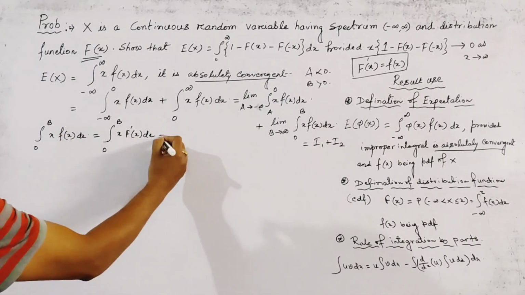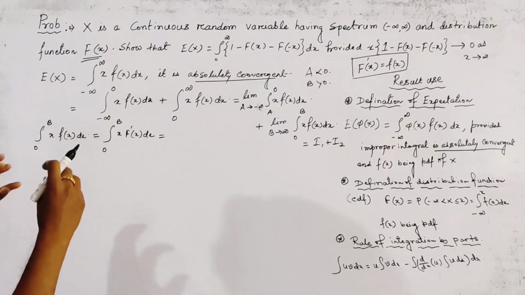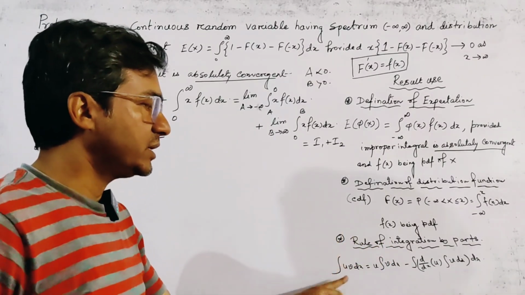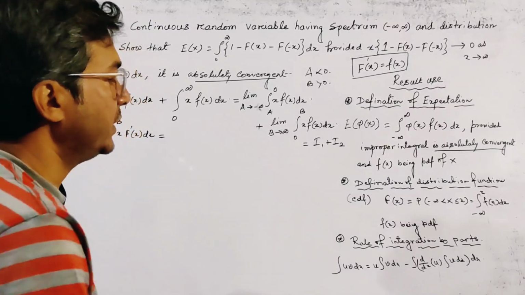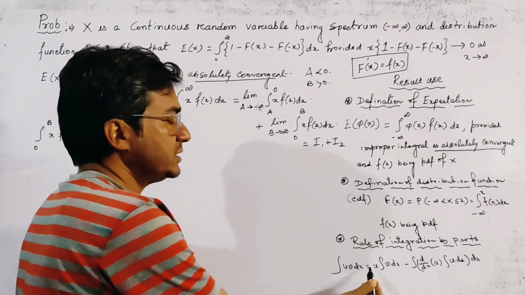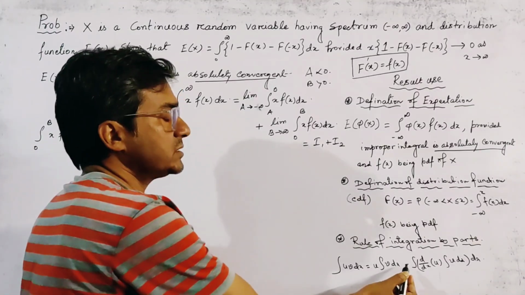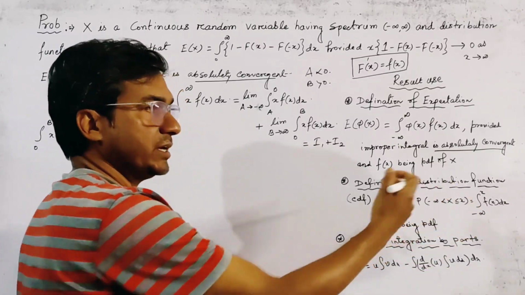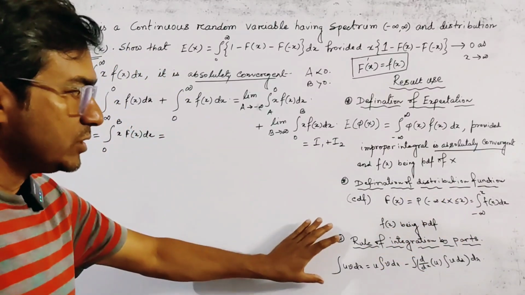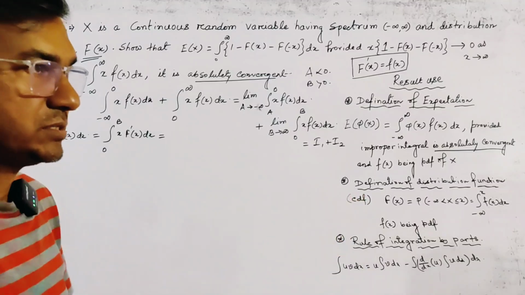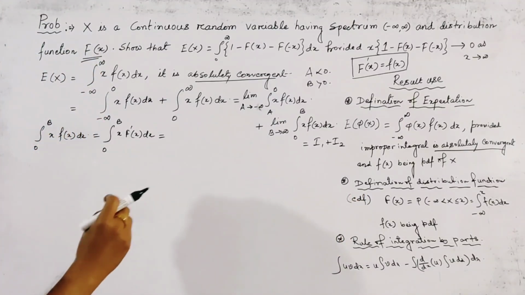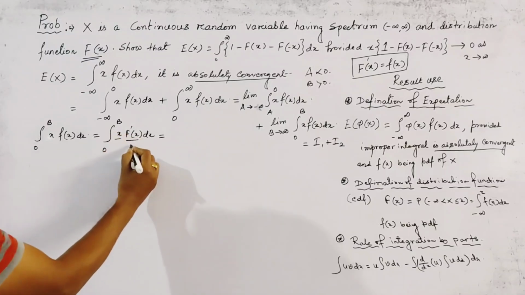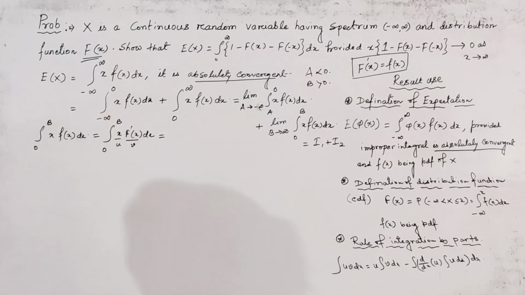Now using the rule of integration by parts, we know that the integral of u v dx is u times the integral of v dx minus the integral of [du/dx times the integral of v dx] dx. Here we take F'(x) as v and x as u.